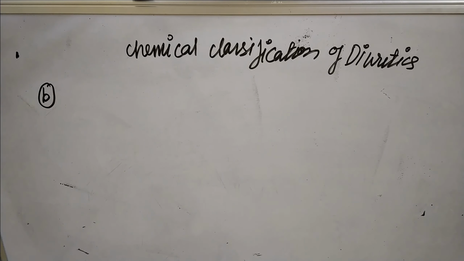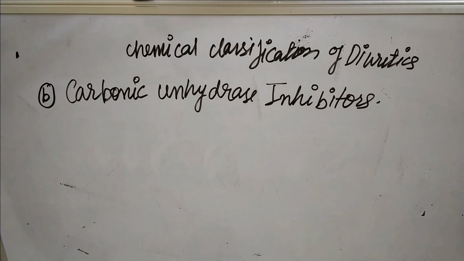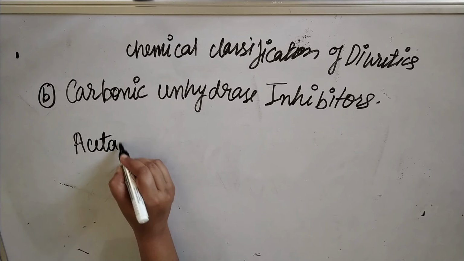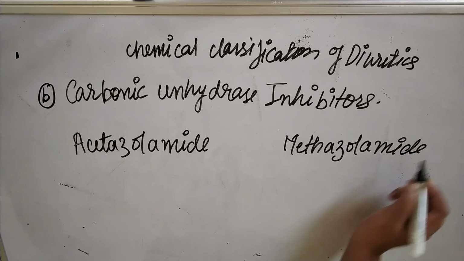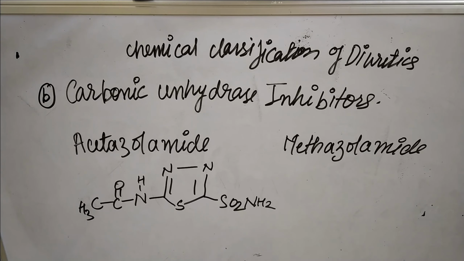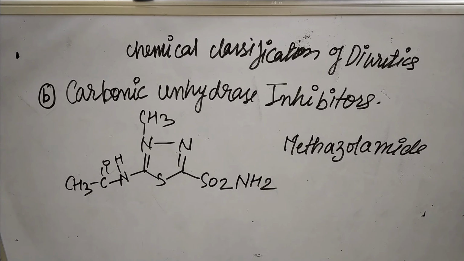In chemical classification, the next category is carbonic anhydrase inhibitors. So this is the next category. Examples are acetazolamide and methazolamide. This is the structure of acetazolamide. Now we will draw the structure of methazolamide. So this is the structure of methazolamide. Acetazolamide and methazolamide are the examples of carbonic anhydrase inhibitors.